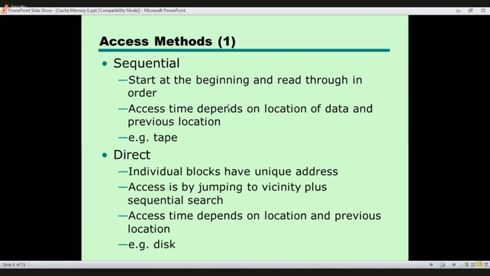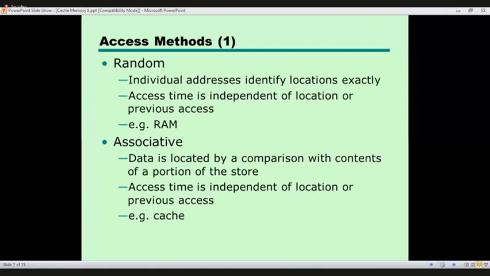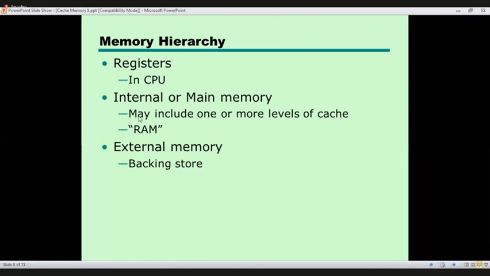We have to pass the first and second too. Likewise, we have to go sequentially. We cannot directly access. And then direct access may include one or more levels in cache or RAM.